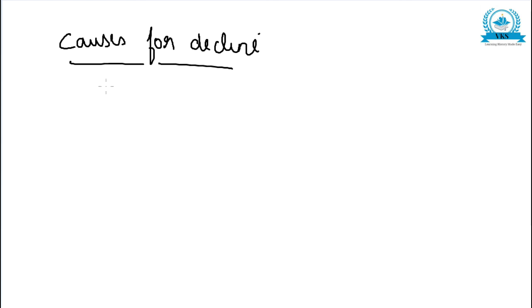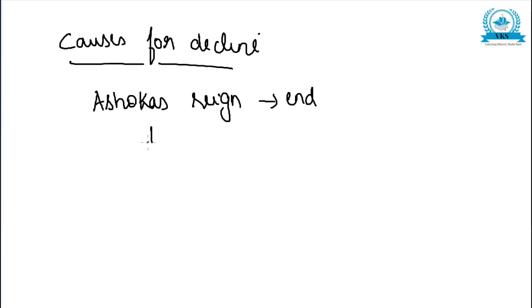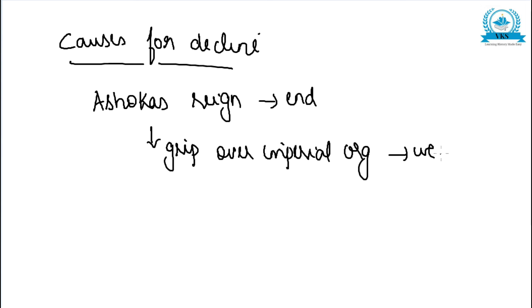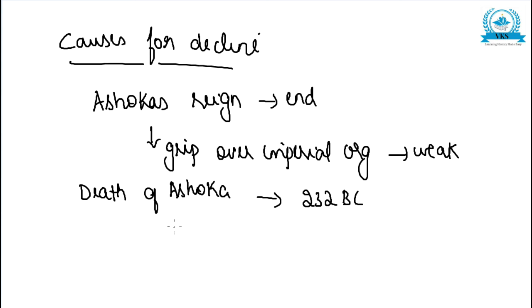Causes for the decline. Towards the end of Ashoka's reign, his grip over the imperial organization started to become weak. The Mauryan Empire slowly began to decline with the death of Ashoka in 232 BC, and after that it broke up.